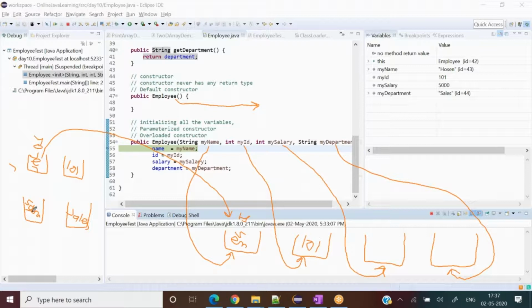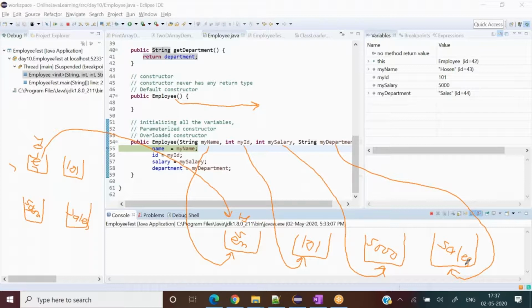Now this 5,000 will come here. And now this sales will come here. Up till now, any problem with respect to the understanding? Okay, no problem, right? That's why I'm creating all the diagrams.